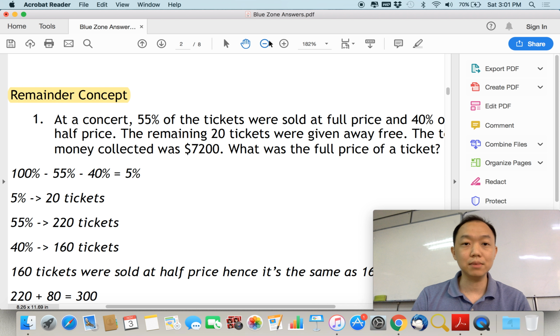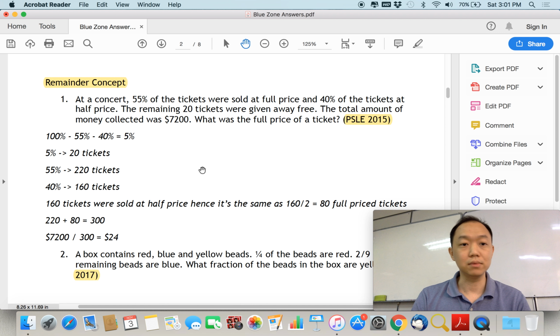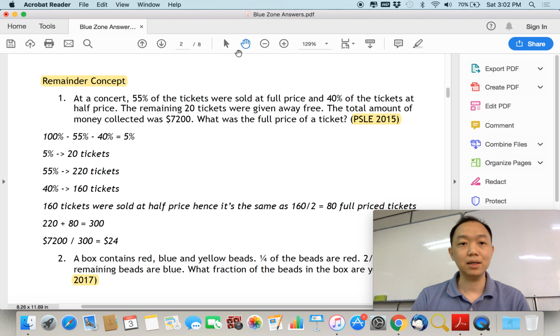Now, the remainder concept is usually one of the first heuristics that students will go through, especially at P5. Now, how do you identify this remainder concept? It's actually quite simple. Most of the time, the remainder concept has the word remainder. The remaining 20 tickets were given away free, right? So you want to find out what is the remainder, right?